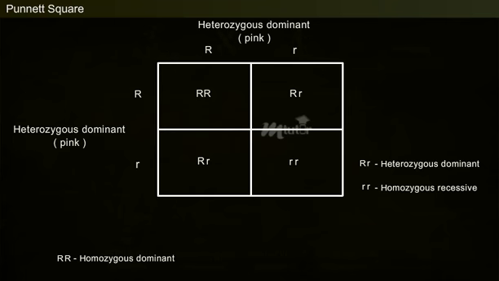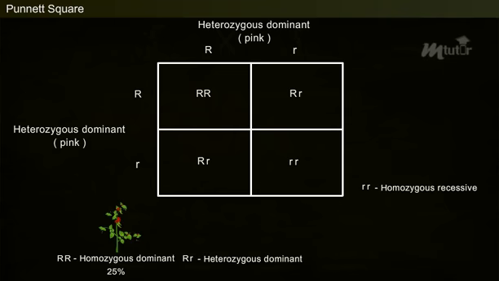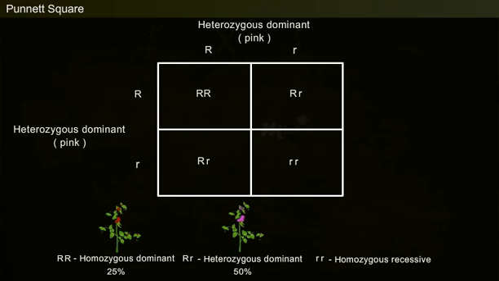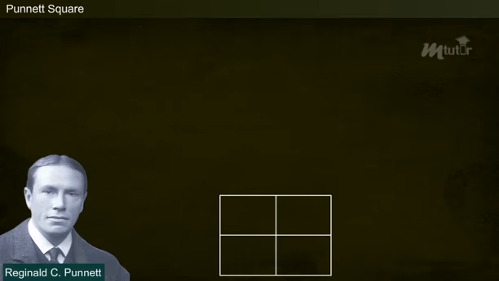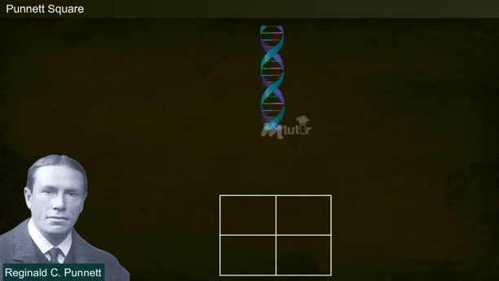In this cross, the probability of obtaining homozygous dominant phenotype for red flowers is 25%. The probability of obtaining heterozygous dominant phenotype for pink flower is 50%, and the probability of obtaining homozygous recessive for white flower is 25%. Although Punnett square is a very useful tool in genetics, it has few practical limitations too.